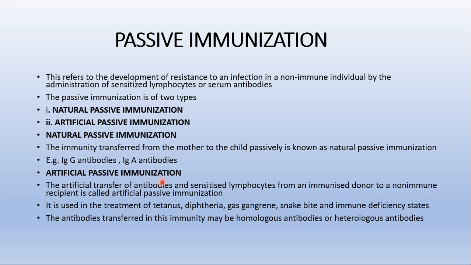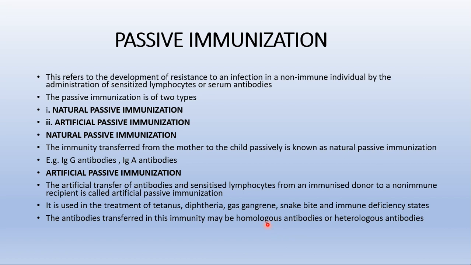This artificial passive immunization is used in the treatment of diseases like tetanus, diphtheria, gas gangrene, snake bite, and even immune deficiency states. The antibodies transferred in artificial passive immunity may be homologous antibodies or heterologous antibodies. What is meant by homologous antibodies?